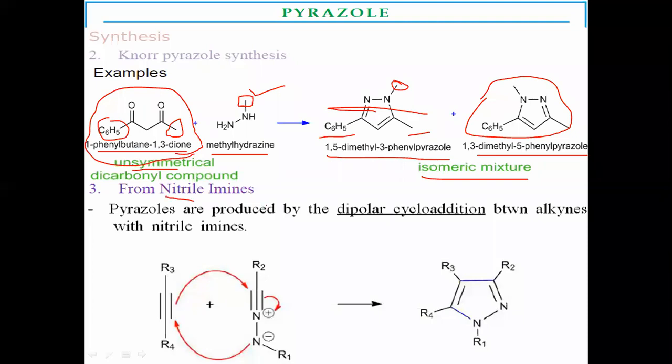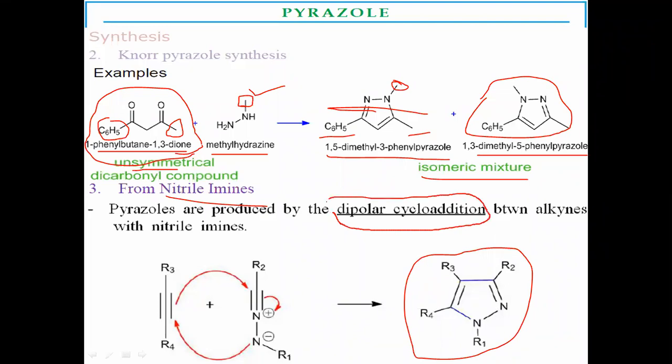Another method is from nitrile imines. Here there is a formation of this type of pyrazoles. This type of reaction is called a dipolar cycloaddition reaction between alkynes and nitrile imines.